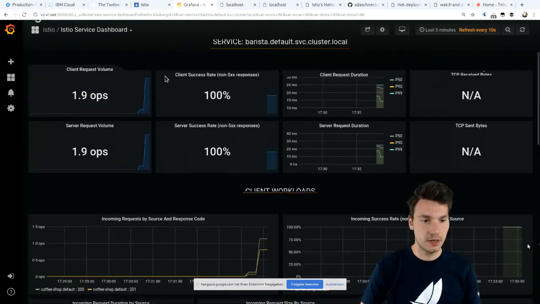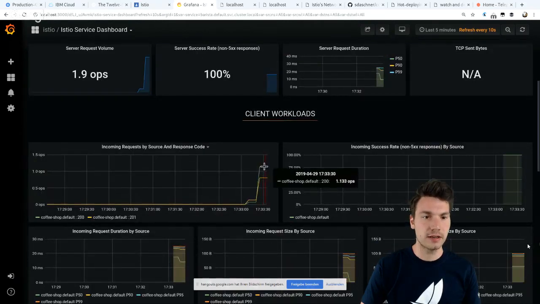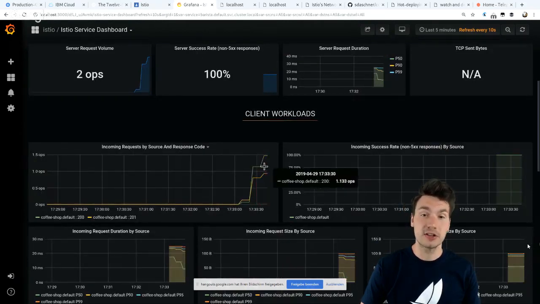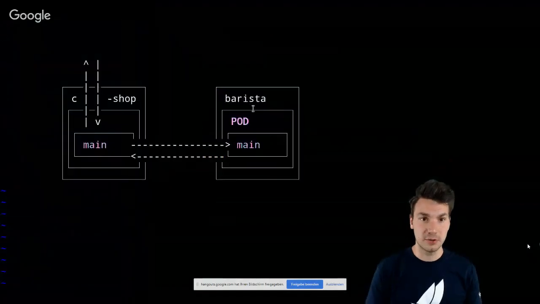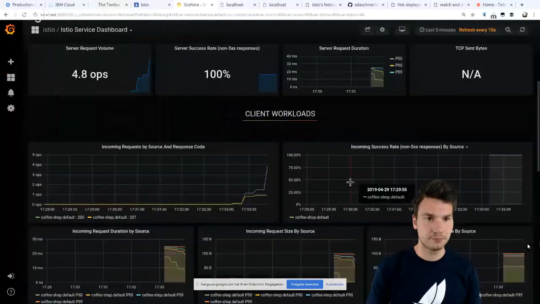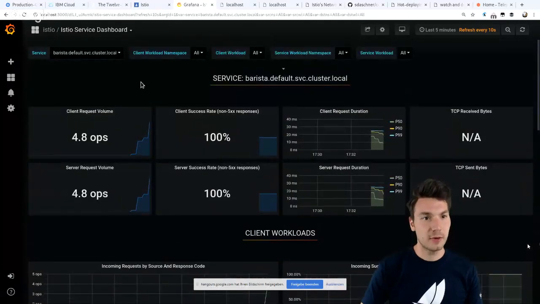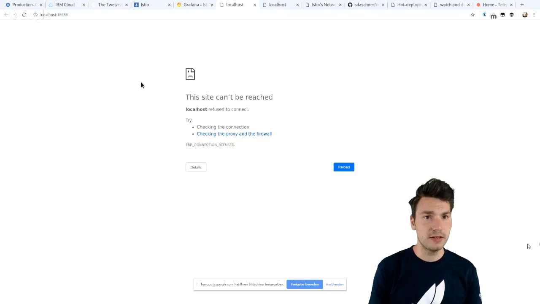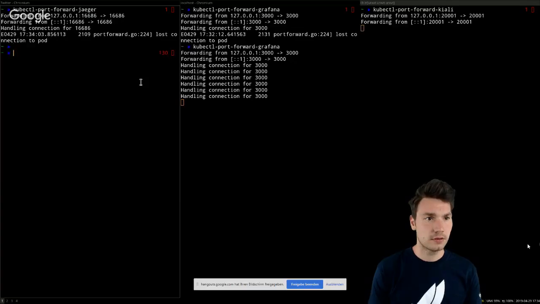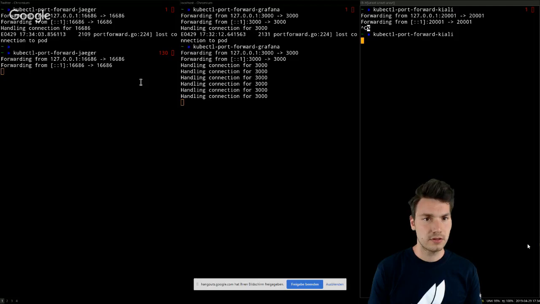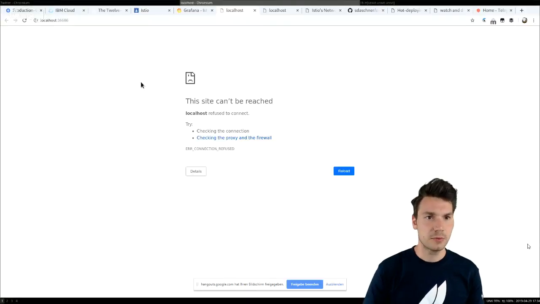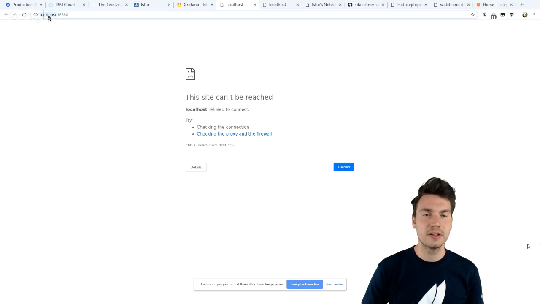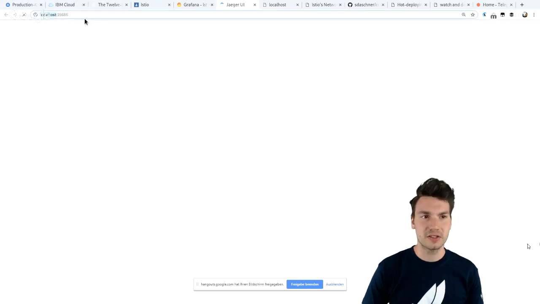And also we have a look at where the traffic is coming from, and we see, oh, it's actually coming from the coffee shop. So that means that the coffee shop is indeed calling our Barista service. Okay, so that is being provided out of the box with Grafana, with monitoring. And another nice story that is being provided is, now that connection is failing. So what I'm going to do here, actually, I'm going to forward the port of specific services into the cluster.